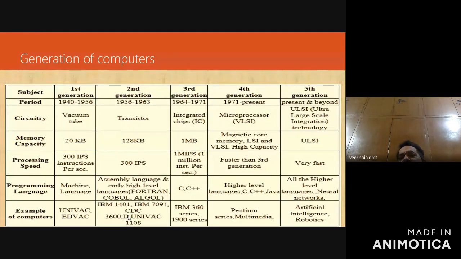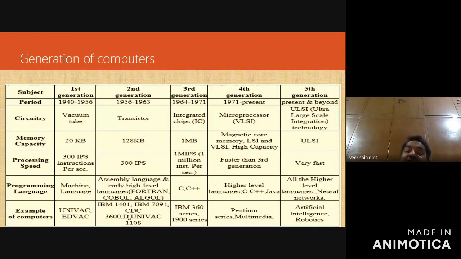After that, the fourth generation came into existence. The period was 1971 to present, and this is also known as the microprocessor generation. Very large scale integrated circuit: VLSI stands for very large scale integrated circuit. And memory: magnetic core memory, LSI (large scale integrated) and very large scale integrated.